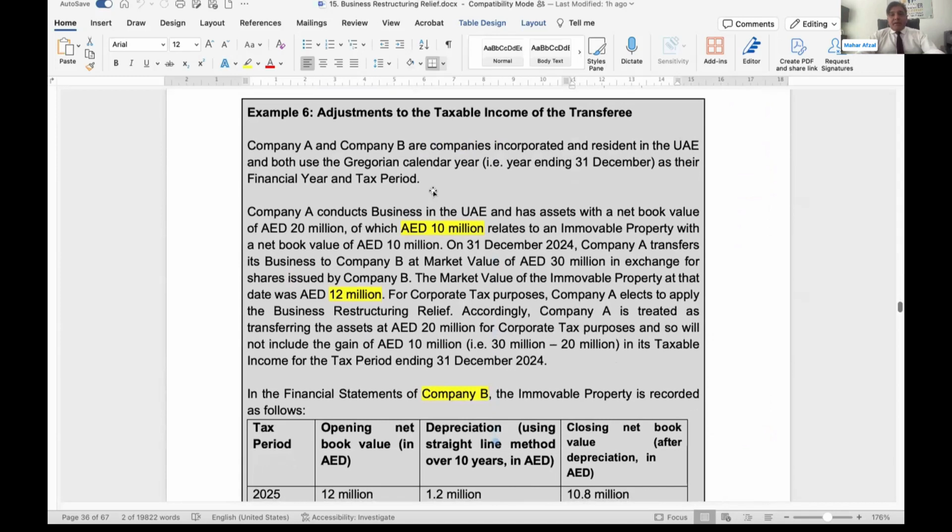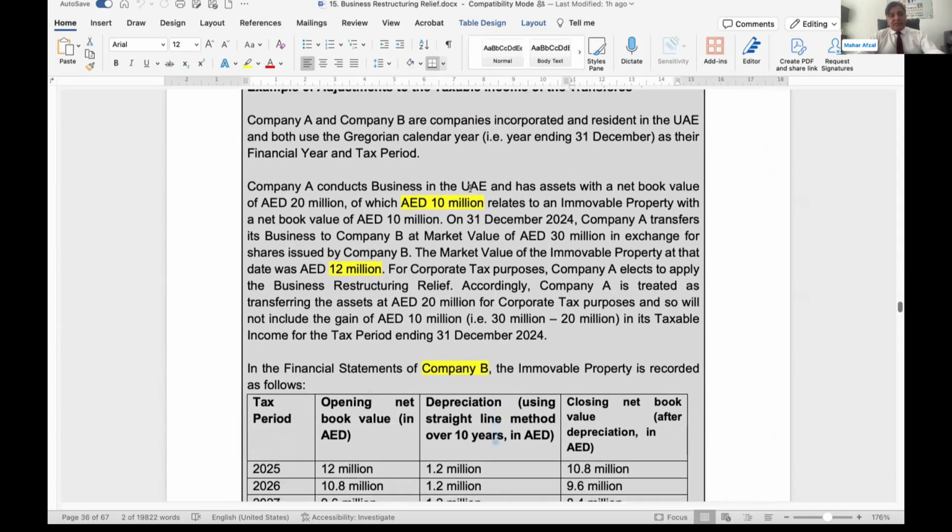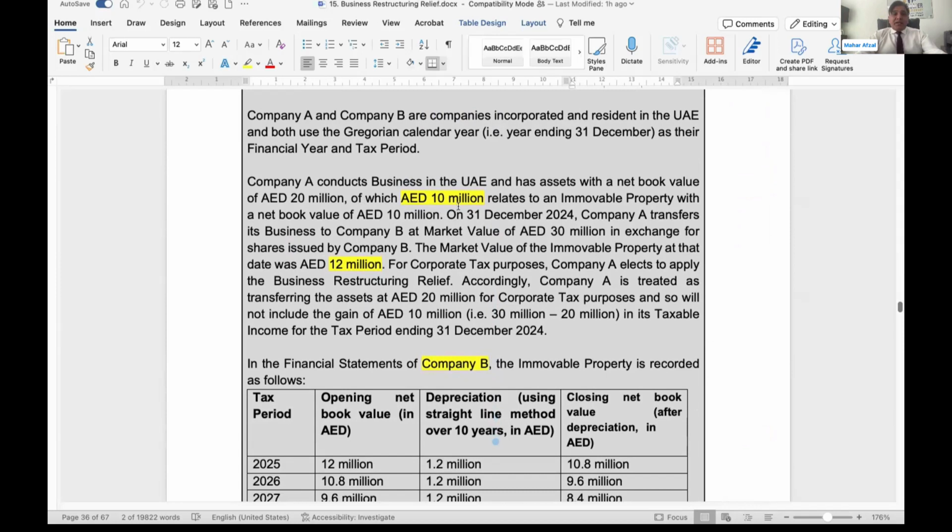Company A and Company B are companies incorporated and resident in the UAE, and both use the Gregorian calendar year, 31st December, as their financial year and tax period. Company A conducts business in the UAE with assets at a net book value of 20 million, with 10 million related to immovable property with a net book value of 10 million.